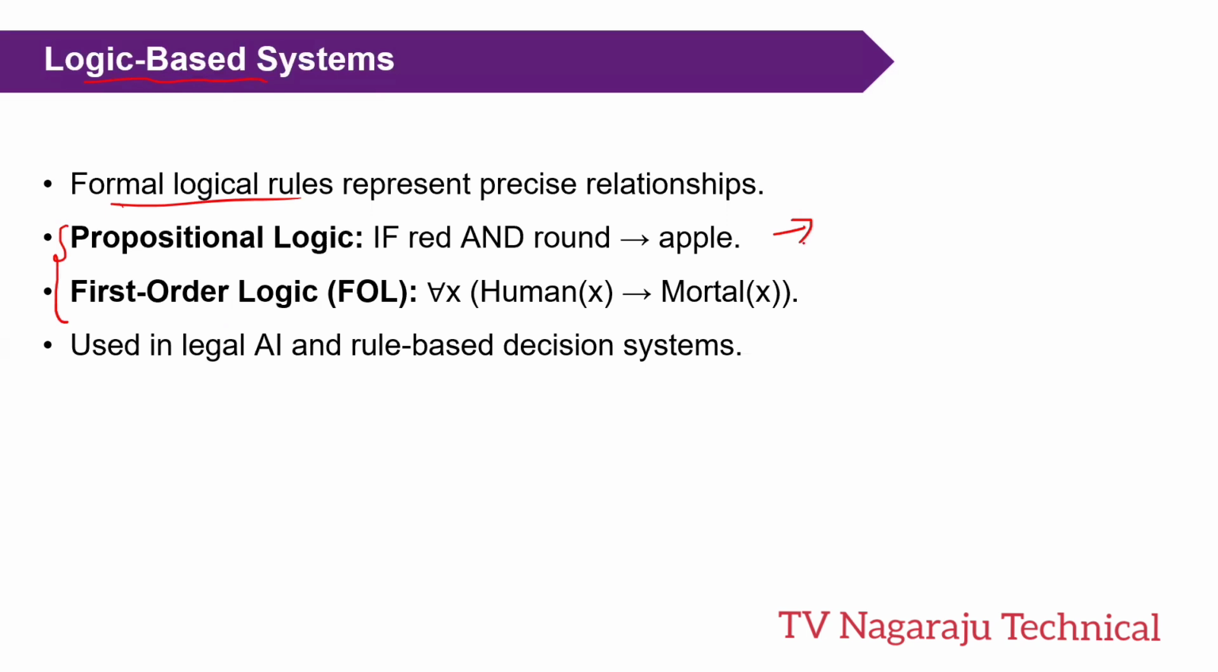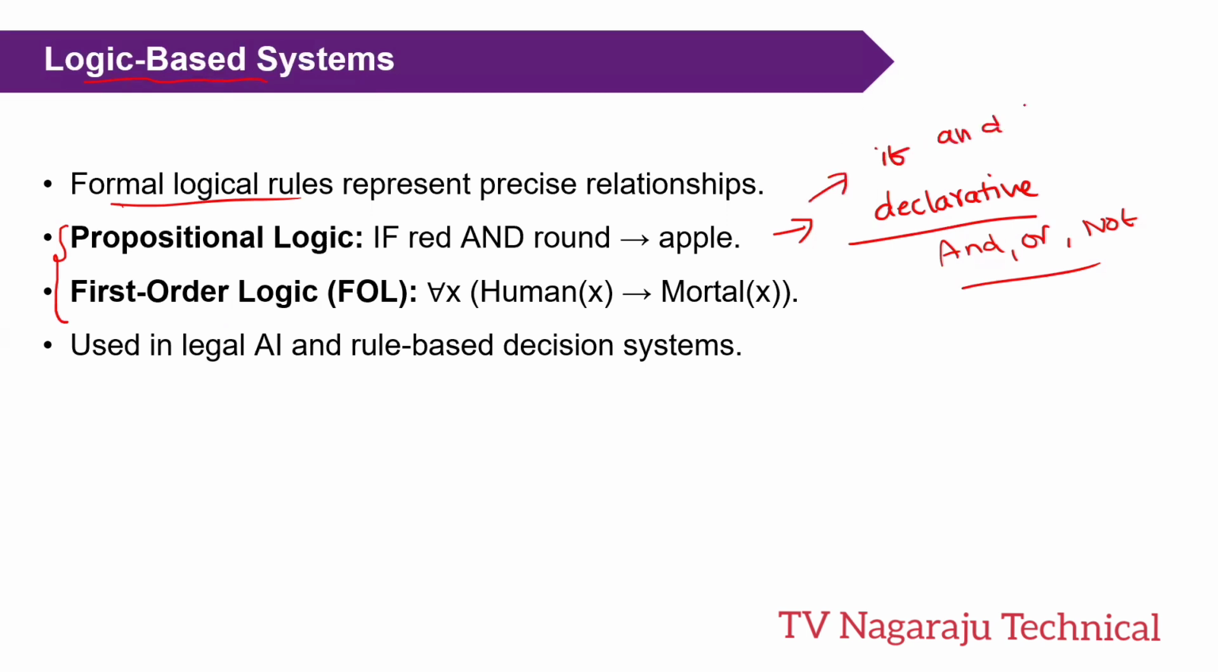Propositional logic simply provides declarative statements that are linked by logical connections, such as and, or, not. A simple example: if it rains and the ground is wet, then the road is slippery. That means we are using the if-then case. Another example: if an object is red and round in shape, then we assume that it is an apple.